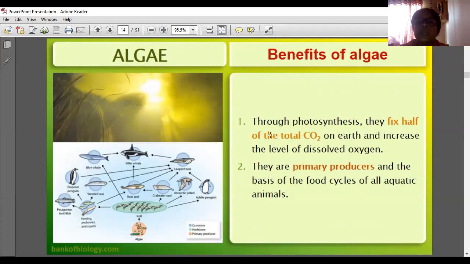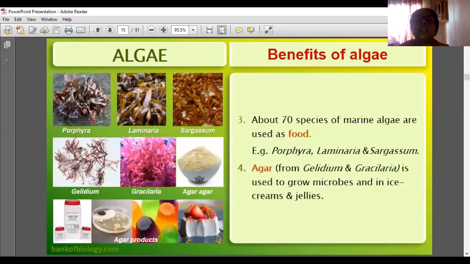They are primary producers and the basis of the food cycles of all aquatic animals. About 70 species of marine algae are used as food. This is the diagram of Porphyra, Laminaria, Sargassum.